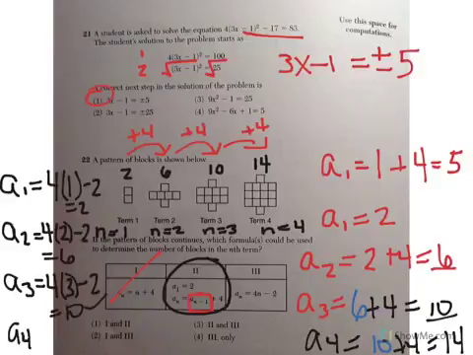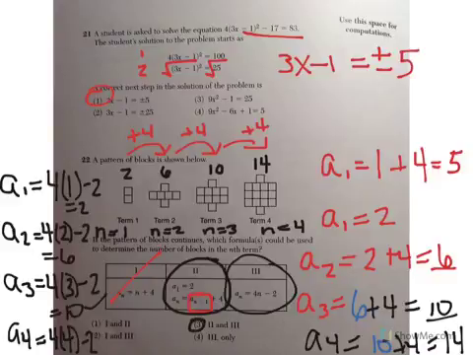Let's try the last one just to be sure. A of 4, take 4, multiply by your n of 4, subtract 2. 16 minus 2 is 14. So both 2 and 3 work. And so for the multiple choice question, that would be answer 3.